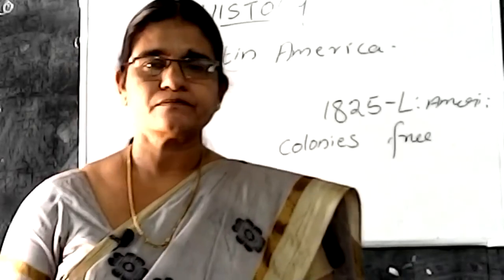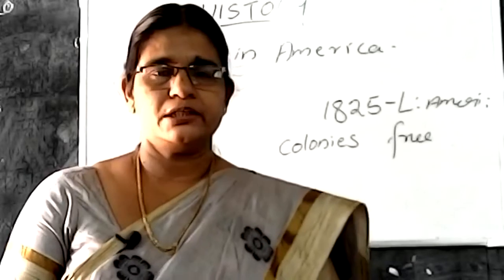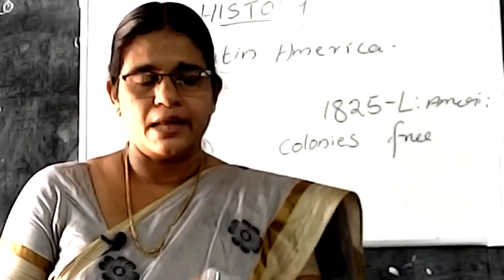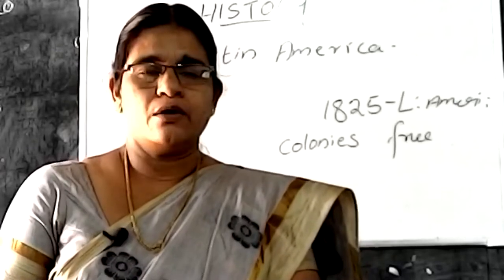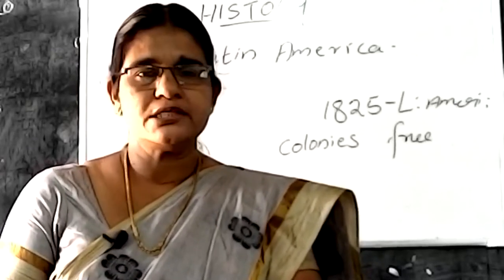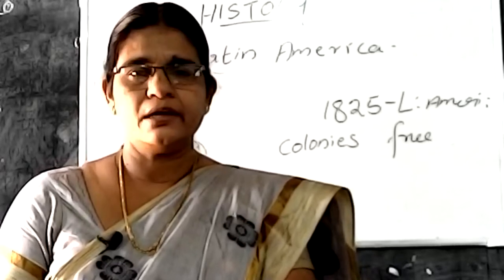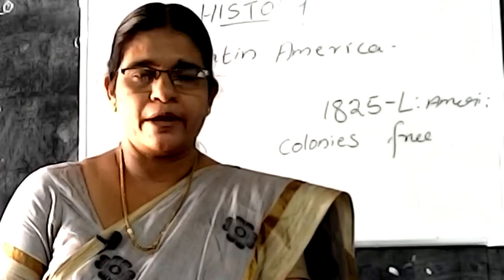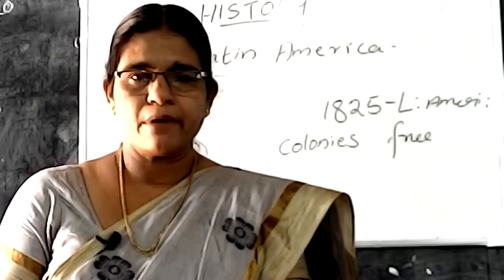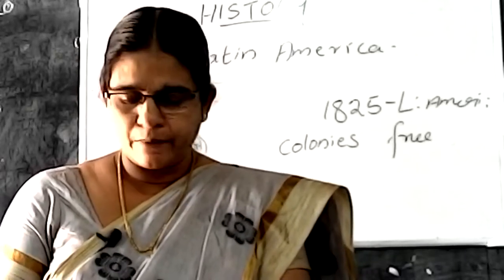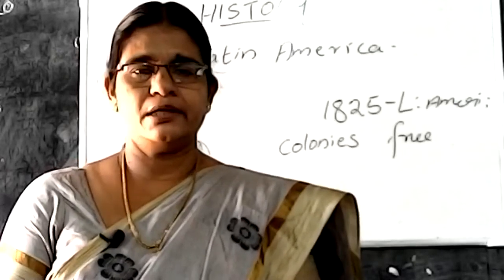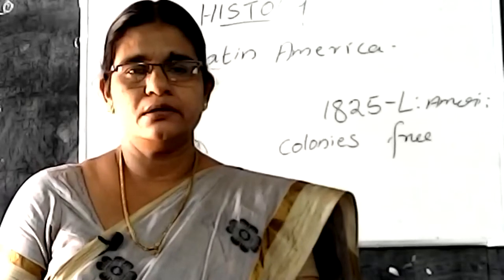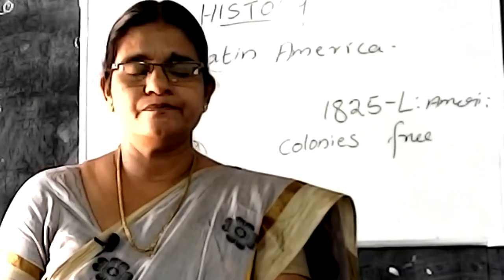Understood? Like the other revolutions, Spain and Portugal established colonies in Latin America. In the textbook there is a poem written by Pablo Neruda. That poem describes one important colony, the center of Latin America.